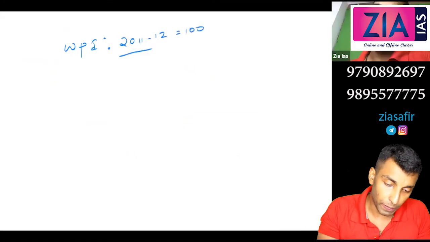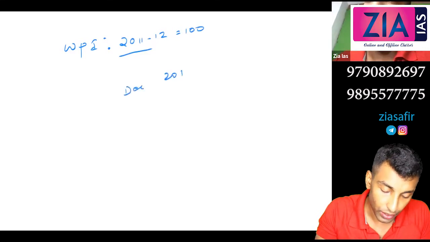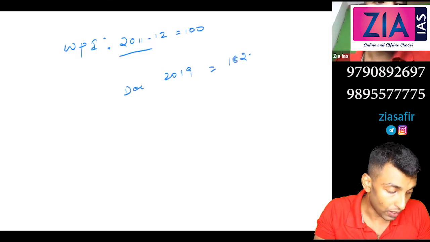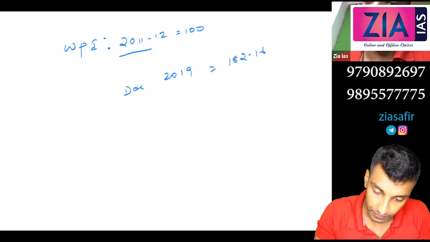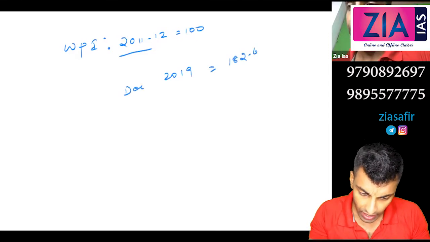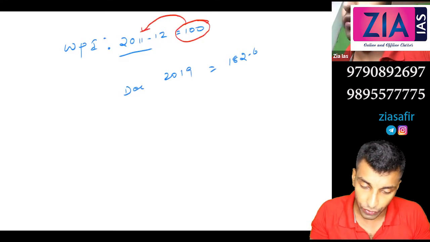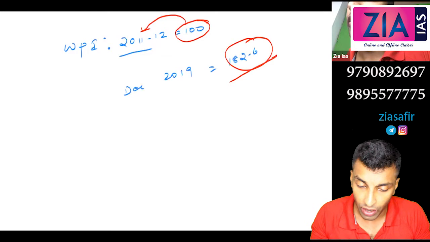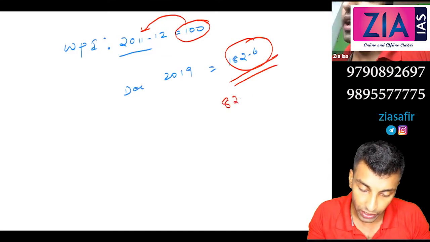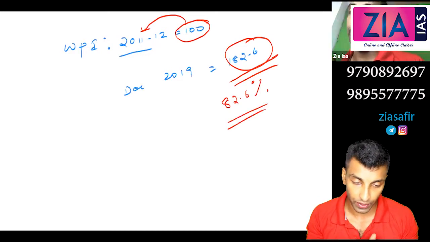Now let's suppose, let's say December 2019, the value is, let's say, 182.6. I'm saying, let's suppose this is the value. What does this mean? The items which cost 100 rupees in 2011-12, if you need to buy them in 2019, you need to pay 182.6 rupees. That means what percentage inflation? 82.6% inflation. So this is how you can interpret WPI.